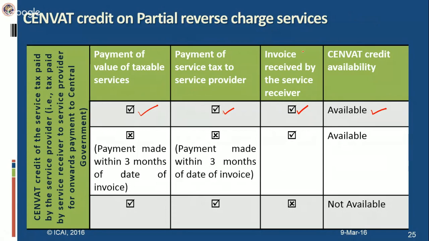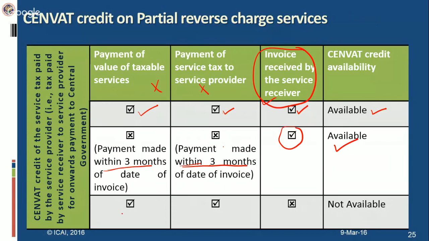Now here also we are concerned only about this event. These two are not relevant for determination of CENVAT credit availment. Okay. Second case is payment of service tax as well as value has not been made to service provider, although they have been made within 3 months. That was the rider which was attached to it. So we are assuming within 3 months this payment has been made. But as of now, the payment of value as well as service tax is not made to the service provider. Only invoice has been received by the service receiver from service provider. So CENVAT credit will be available because this was a condition which needed to be fulfilled.